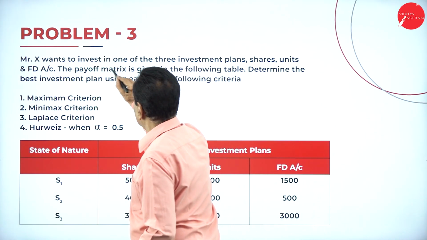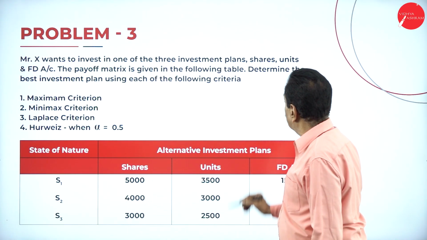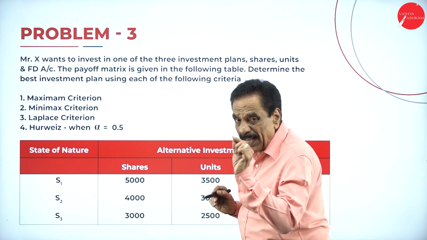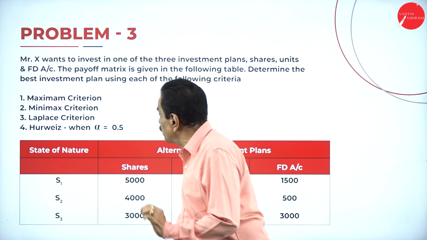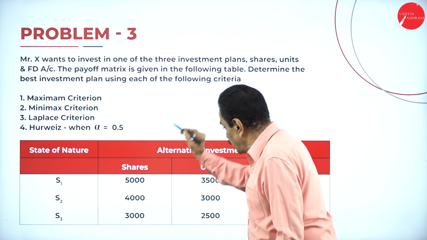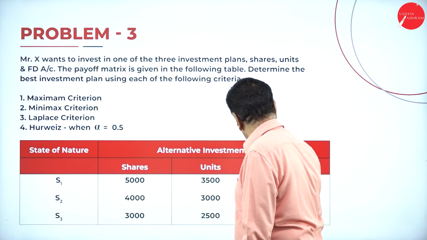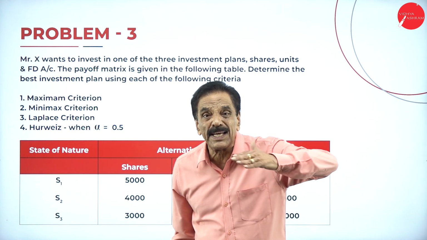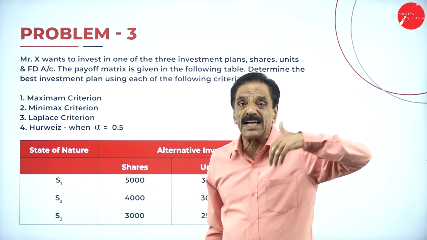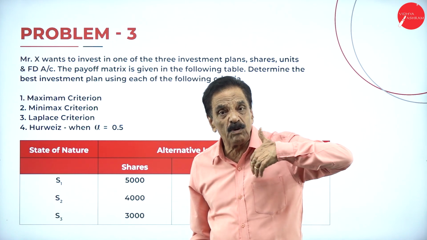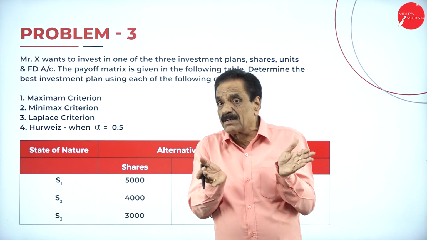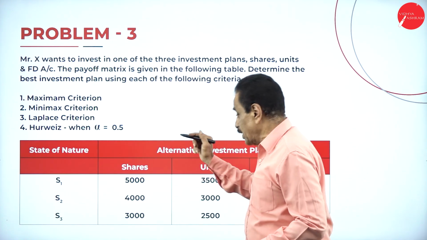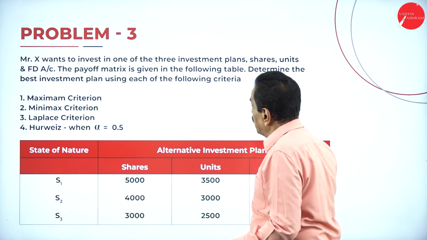X wants to invest in one of three investment plans. So Mr. X, a particular gentleman, wants to invest in shares, in units, in FD, fixed deposit. This is called portfolio management. Investing in different categories is called portfolio management. Whatever money he has got, he wants to invest in shares, units, and FD.